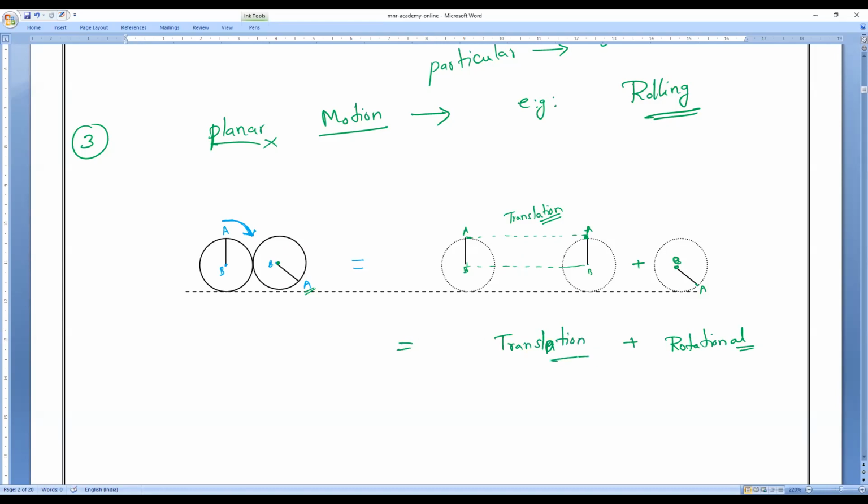So if you combine this translation plus rotational, what do we call it? Please, all of you. Planar motion. Planar motion means translation plus rotational motion. What do we used to say, everyone? Planar motion. So please note it. Very important one. Are you clear, everyone? Mr. Pradosh, Rudreswa? Understand? Yes, sir.